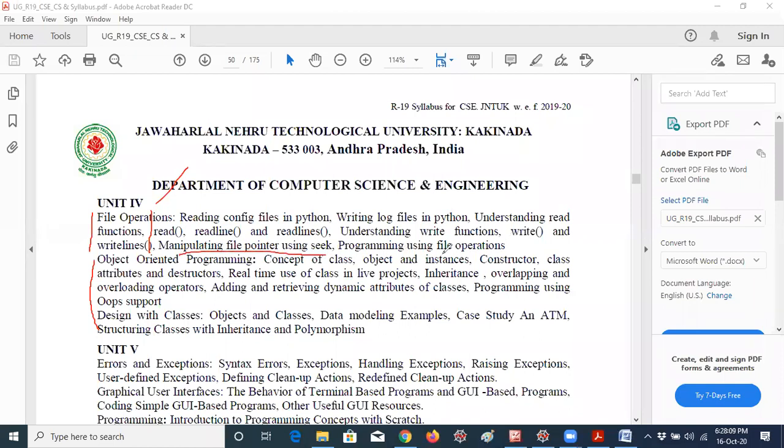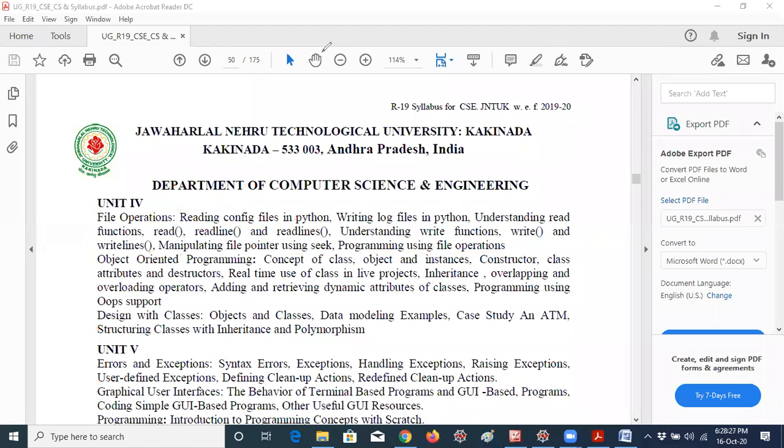Programming using file operations, this is not the topic actually. That means whatever the file operations we are doing, we have to do a lot of programs, that's all, okay. This is not a topic actually. You can see here programming using file operations, okay. Here we have only one topic, this chapter, manipulating file pointer using seek.